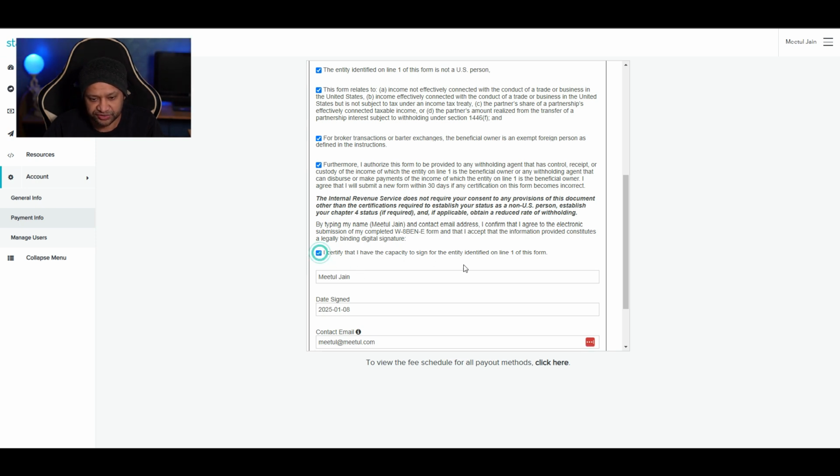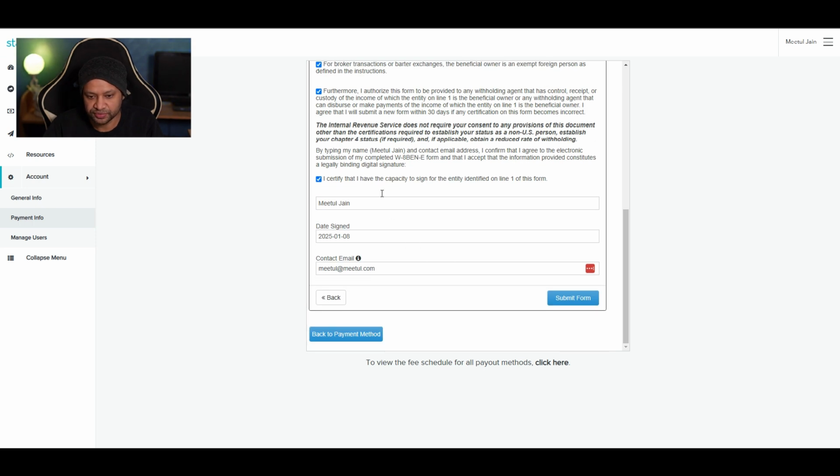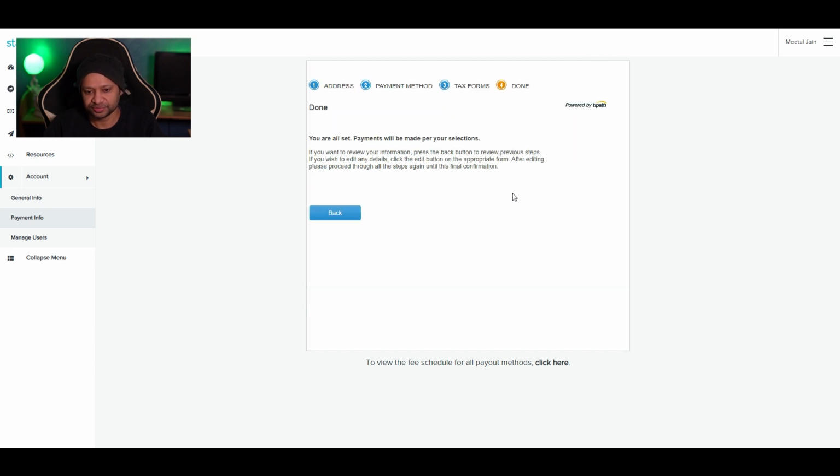And I will take this. I'm authorized on behalf of my company to sign this form. And I will fill in my details and I will submit it. That's it, and it's done. And now we have to fill this again the next year.